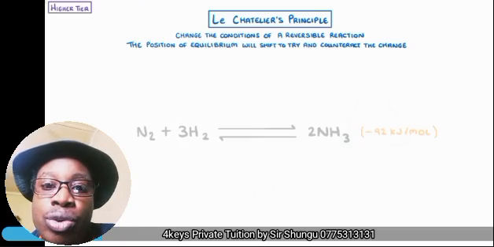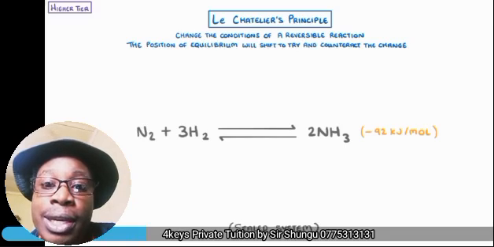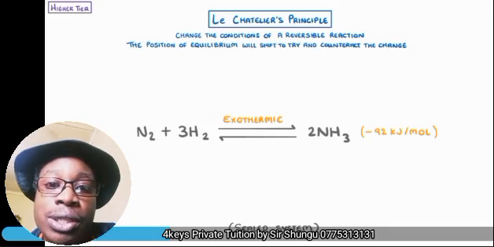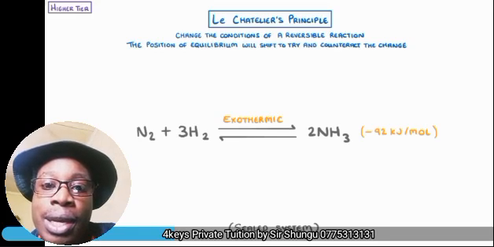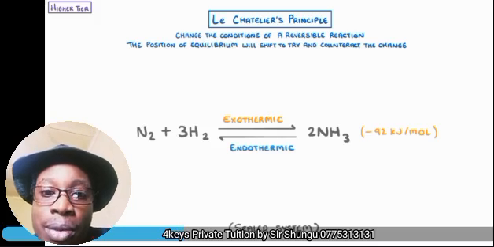Let's suppose here you have a reaction between nitrogen and hydrogen to produce ammonia in a sealed container. Then you know that the forward reaction is exothermic. My enthalpy change there is negative, showing that the forward reaction is exothermic, and the backward reaction is endothermic.